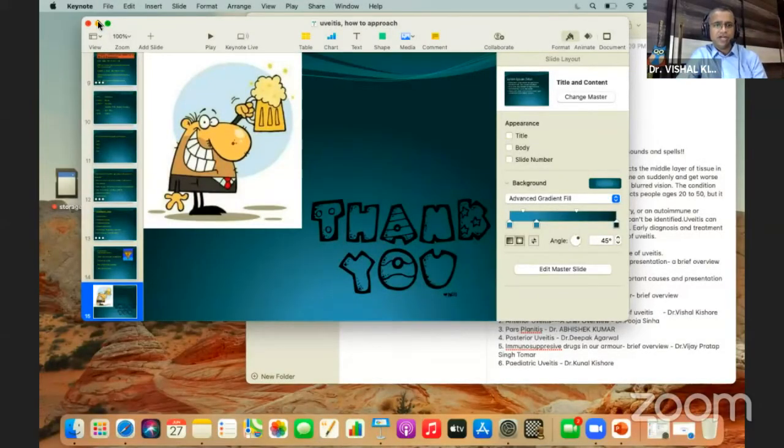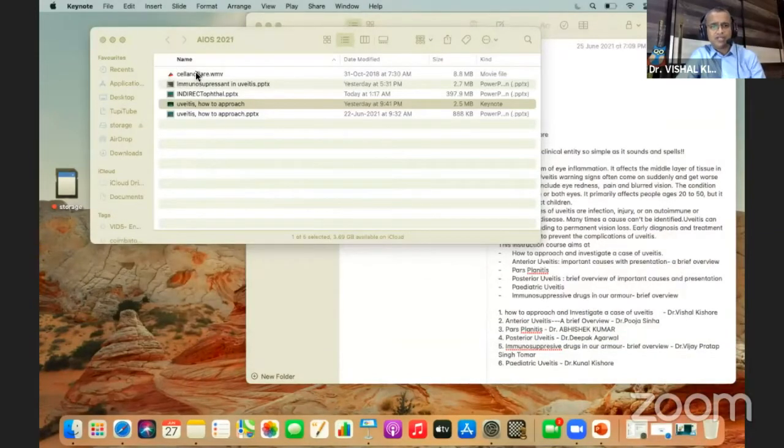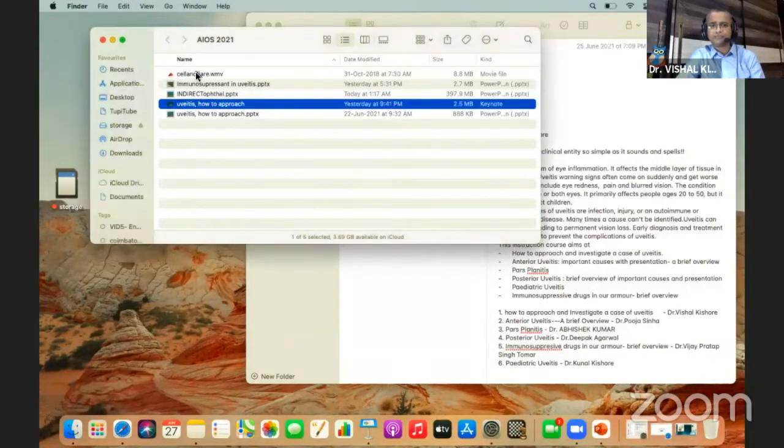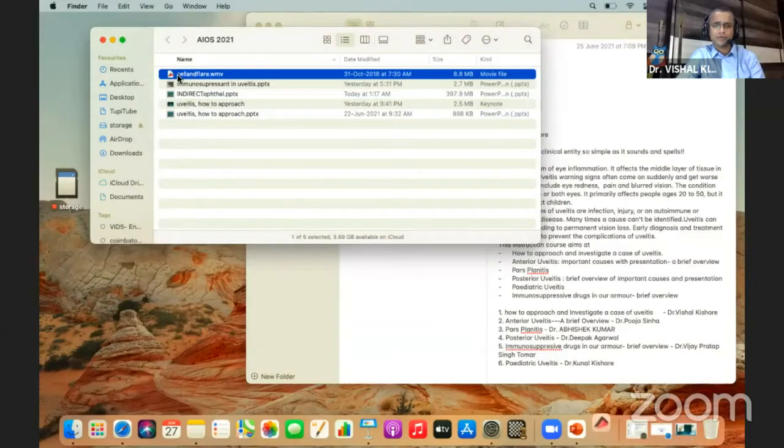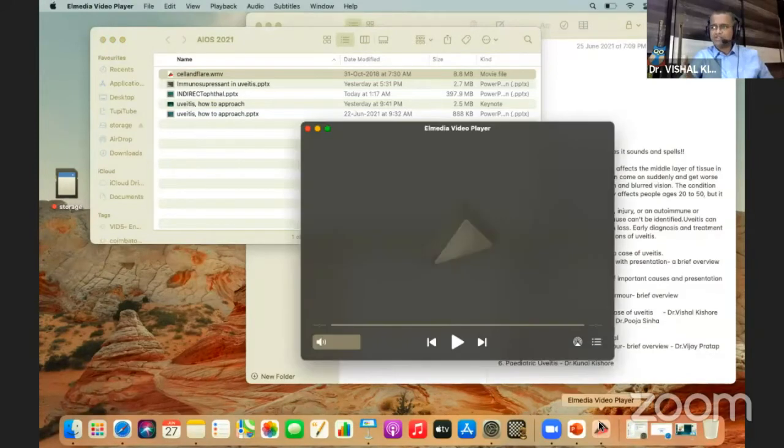Now, the last, just for the PGs, I would like to show a video showing how to see the cells and flare. Basically, while you are seeing the cells and flare, you have to have the maximum magnification and the slit beam in the size of 1:1.